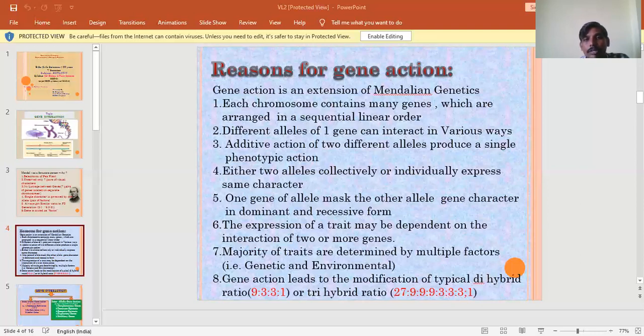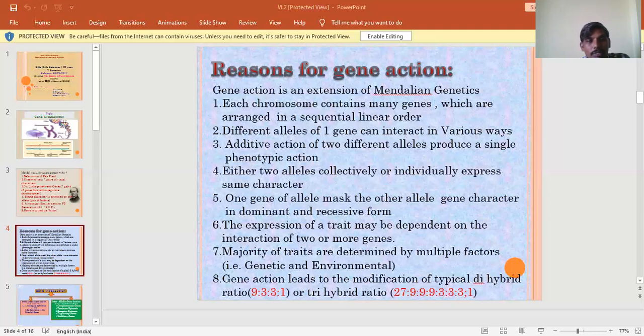On self-pollination of F1 plants, we get these 16 genotypes, represented by white, yellow and green colored fruits. When we get white color, W and Y, both dominant genes, are there. W is the epistatic gene, Y is the hypostatic gene. Epistatic means a gene which masks another gene, and the gene masked is called the hypostatic gene.